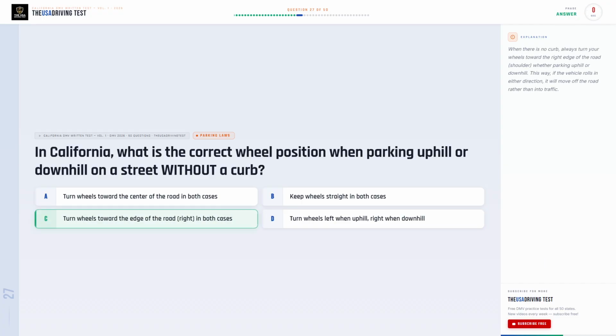The correct answer is C. Turn wheels toward the edge of the road, right, in both cases. When there is no curb, always turn your wheels toward the right edge of the road shoulder, whether parking uphill or downhill. This way, if the vehicle rolls in either direction, it will move off the road rather than into traffic.